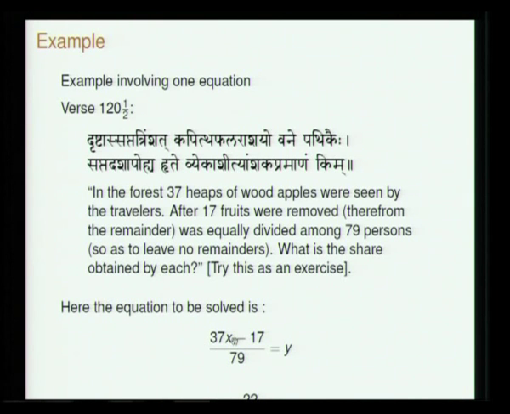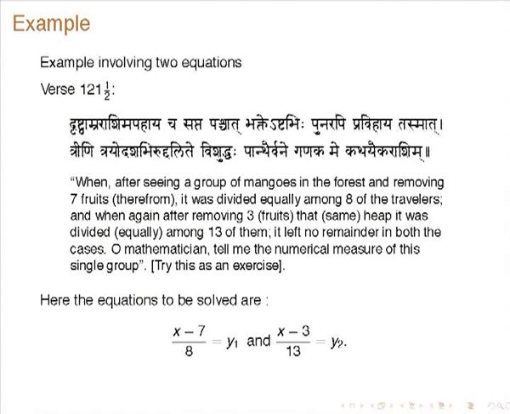Suppose the number in each heap is x. So, 37x, and 17 were removed from that. That could be divided among 79 people, so (37x minus 17) by 79 is an integer. So, this is a Kuttaka equation. Of course, this b could be negative also. So, you have to use the procedure which I said.